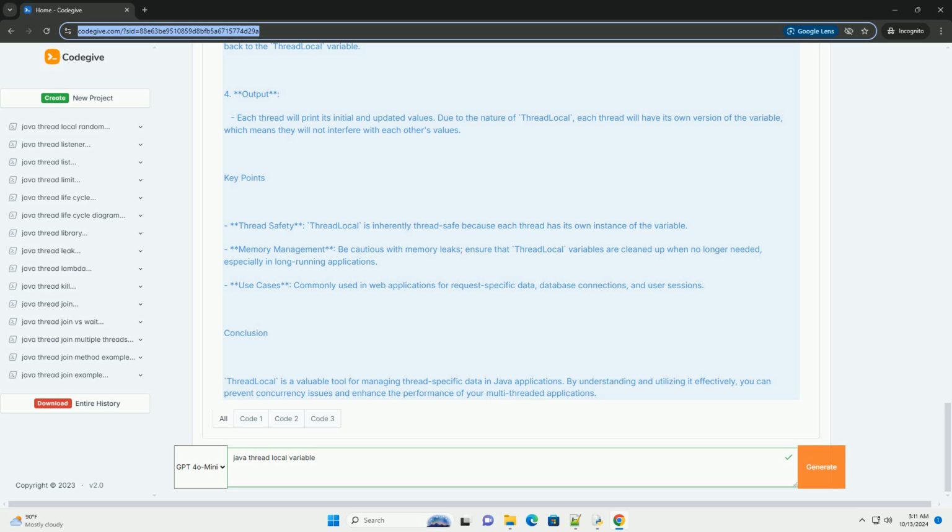Conclusion. ThreadLocal is a valuable tool for managing thread-specific data in Java applications. By understanding and utilizing it effectively, you can prevent concurrency issues and enhance the performance of your multi-threaded applications.